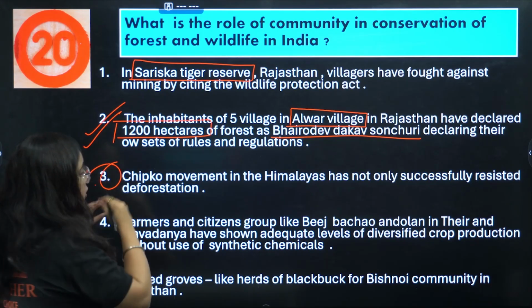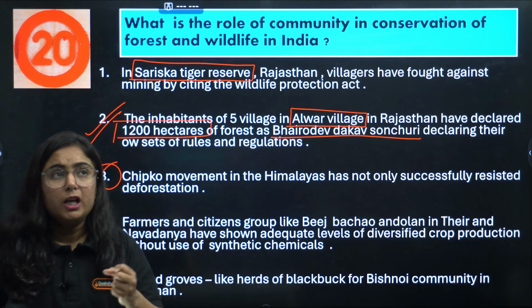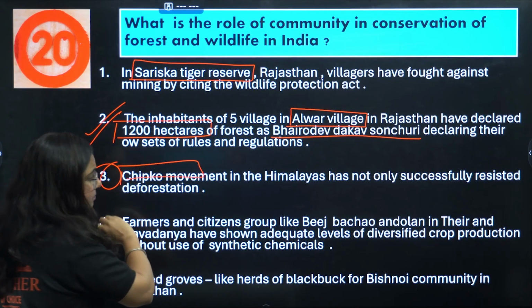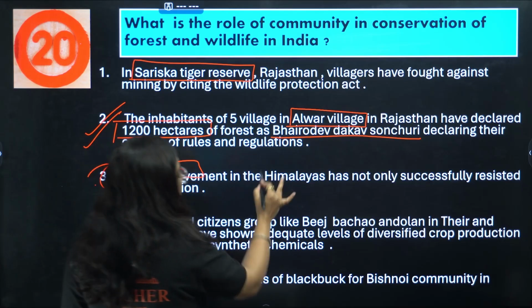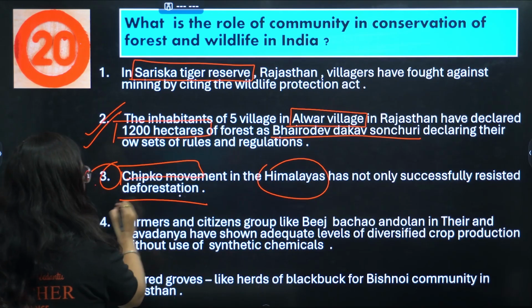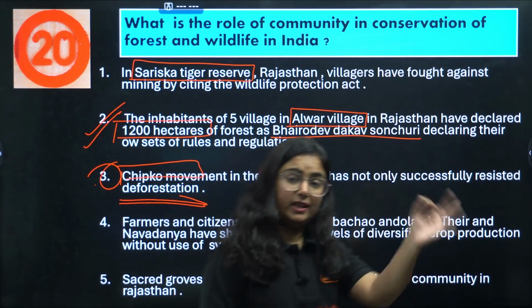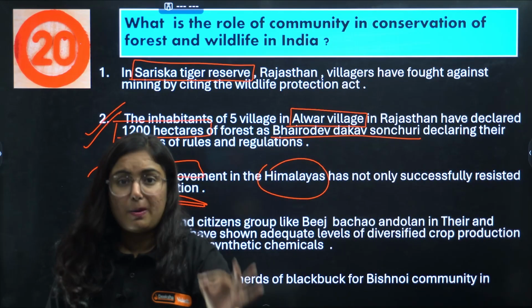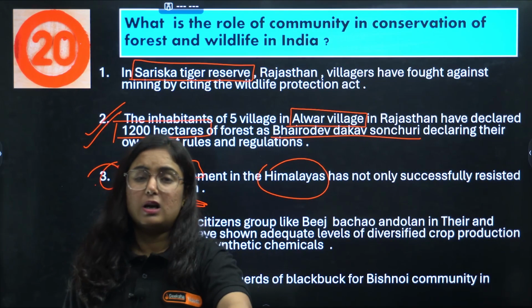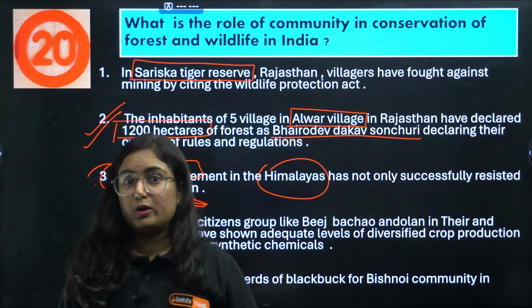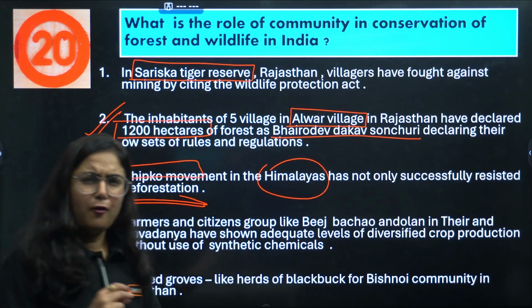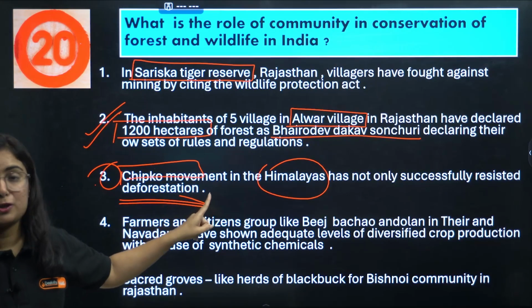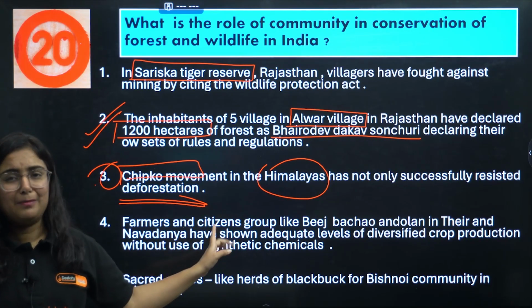Third and the very important, popular one, you have been hearing this since childhood, that is the Chipko movement. Okay, so this Chipko movement is famous in the Himalayan region, and they have successfully resisted deforestation. When authorities came to cut the forest, they stood by the trees and said that if you are going to cut the trees, you need to cut our bodies also. Okay, I want you in the comment section to tell me which personality is associated with the Chipko movement, because we have read it multiple times since ages.